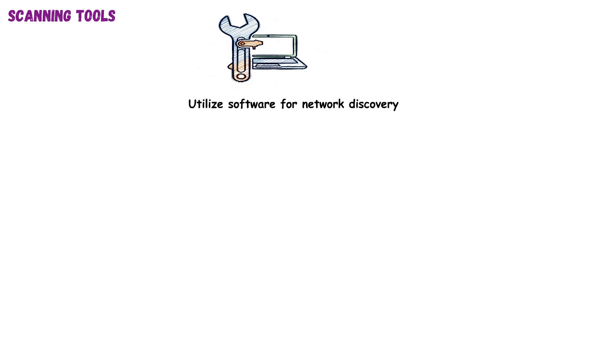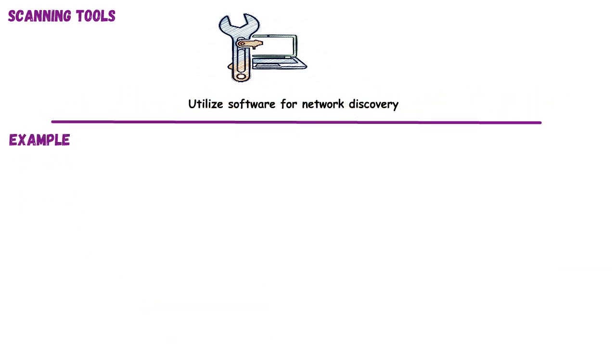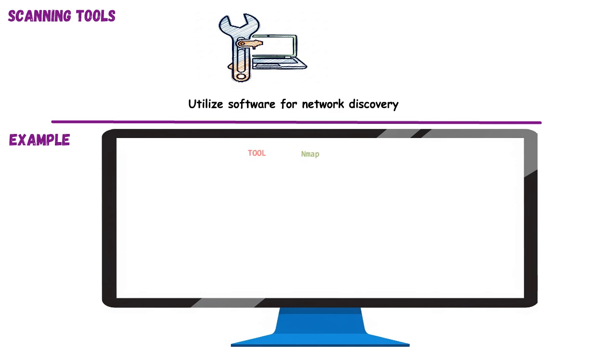Some tools focus on specific aspects, like vulnerability scanners that look for known weaknesses, while others are comprehensive, offering capabilities for host discovery, port scanning, and even OS detection. Choosing the right tool depends on the objective of the scan. Now, let's see one of the most powerful scanning tools in action, Nmap. We'll use it to identify services and their versions on a specific host.